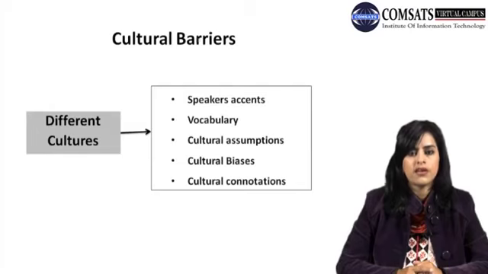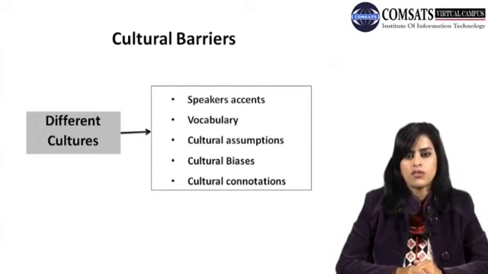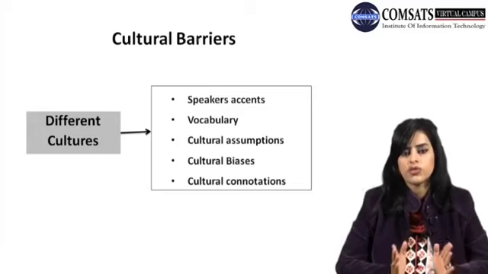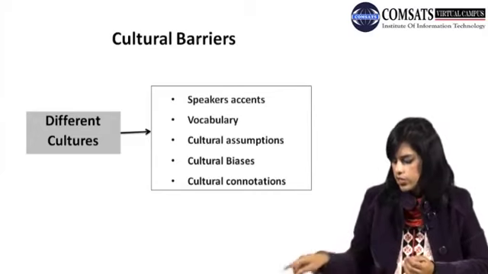Then there are cultural biases. As we say in today's world, let's talk about America, England, Pakistan, Saudi Arabia. We have good terms with some countries and we don't have good terms with others. So in other words, your cultural biases also count toward your communication. Then you have cultural connotations, as we have already taken the example of the word red. Different cultures have different meanings for different words, so they vary from culture to culture, and this is how they also become a barrier in your communication.